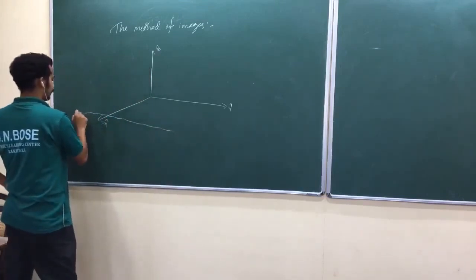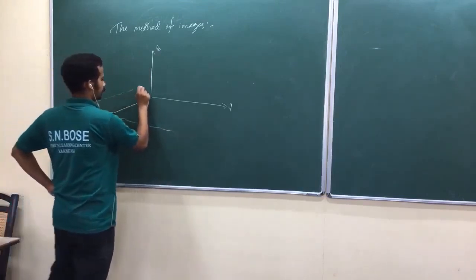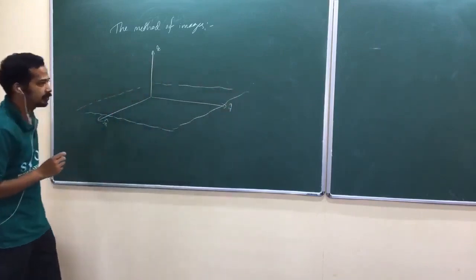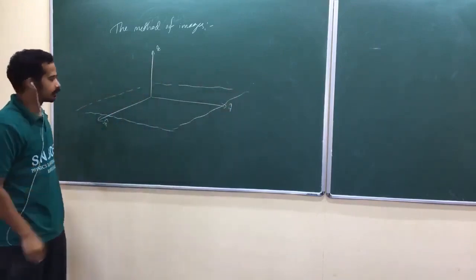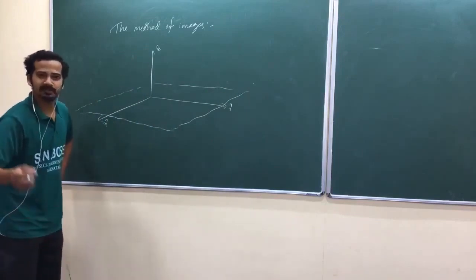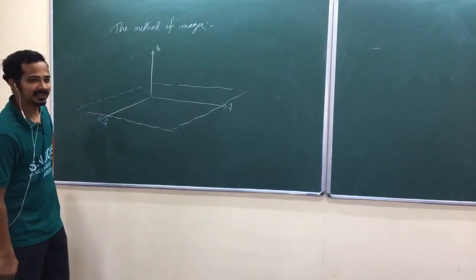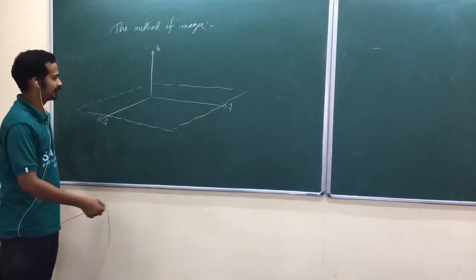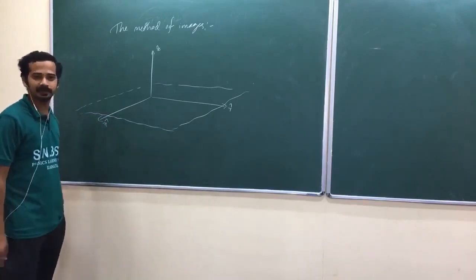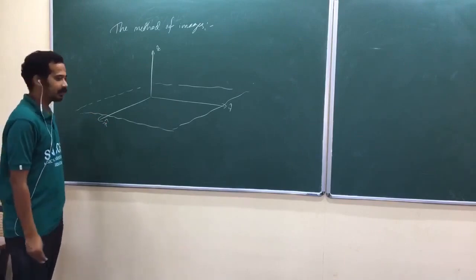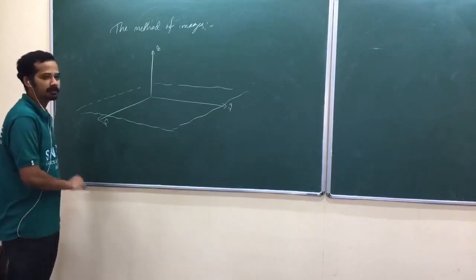I have an infinite conducting plane. Obviously it is a pure conductor. Resistivity is 0, so conductivity will be infinite. Whatever, it's an infinite plane made of conductor.